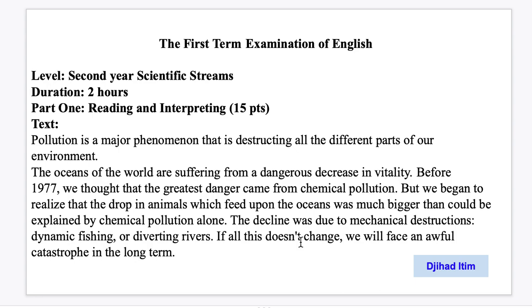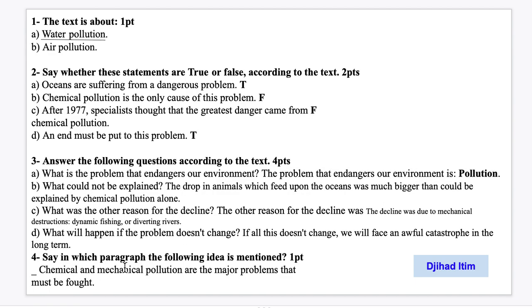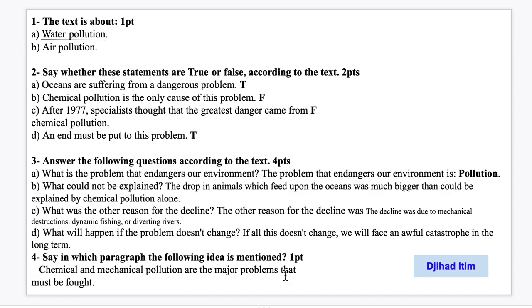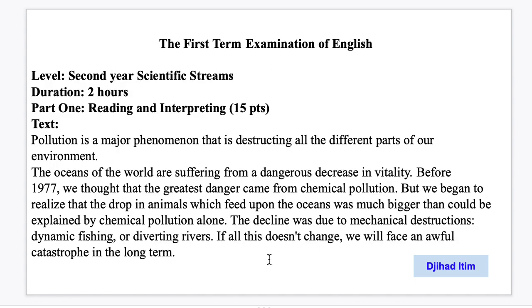So here the author talked both about chemical pollution and mechanical pollution in the second paragraph, and the author said that they must be fought. How? He said that if all this doesn't change, means if we won't fight them, if you will not try to fight them or stop them, we will face an awful catastrophe in the long term.